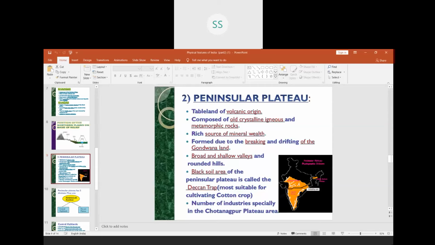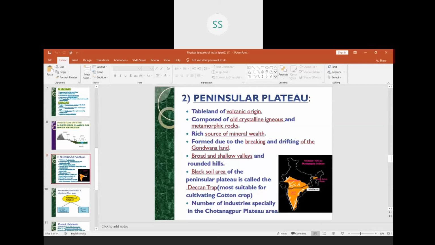Now, what do you mean by the term crystalline? It means having the structure and form of a crystal. So, again I am repeating, it is having the structure and form of a crystal. So, it is a solid form of igneous and metamorphic rocks, and it is of volcanic origin.